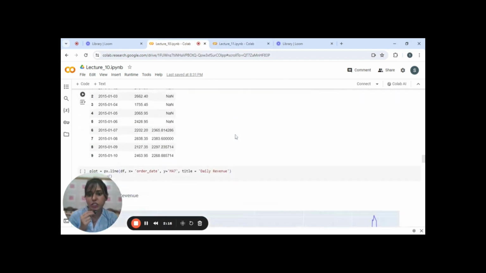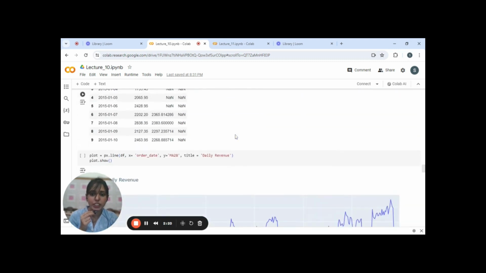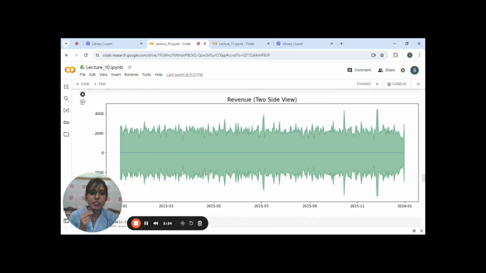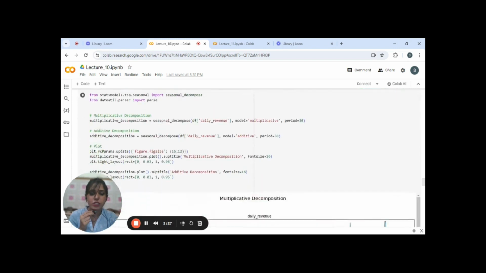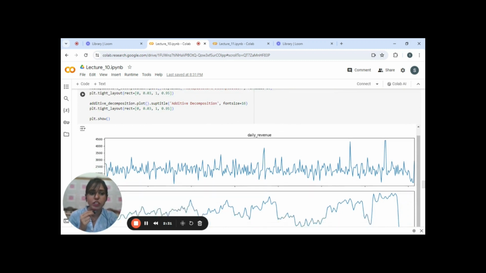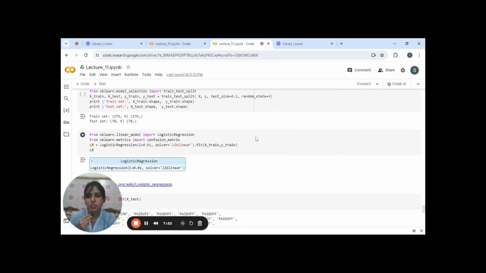The time series, there are two things in that is additive decomposition and multiplicative decomposition. The additive model is useful when the seasonal variation is relatively constant over time, but the multiplicative model is useful when the seasonal variation increases over time. So these are the things I like in data sciences.